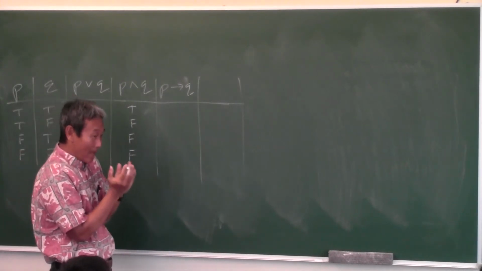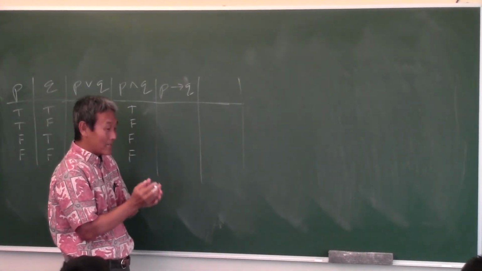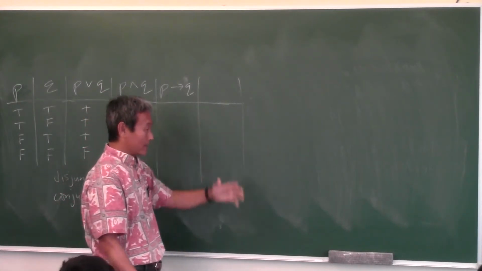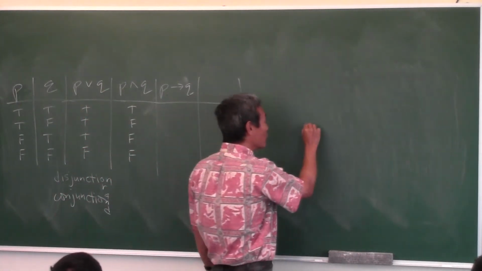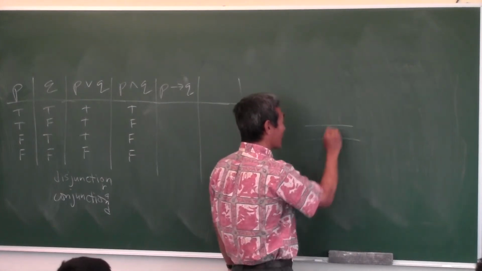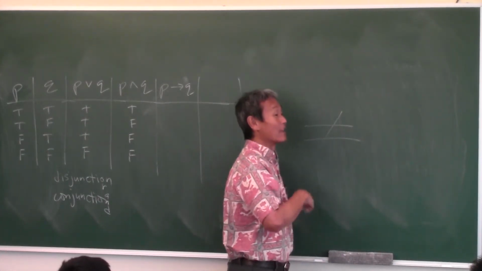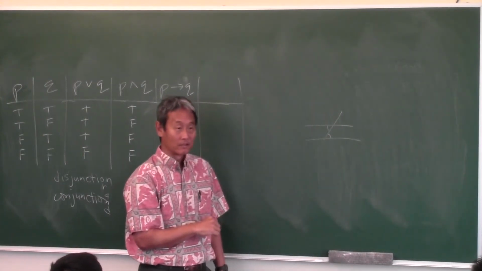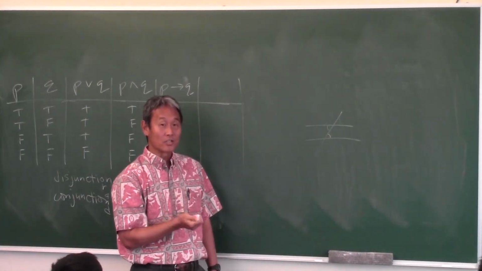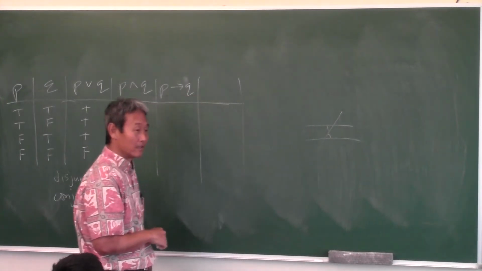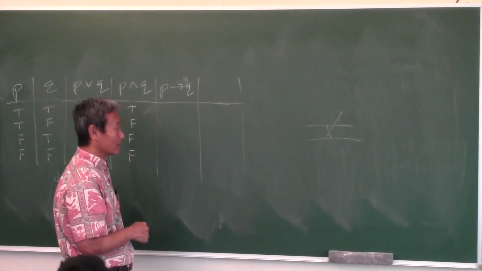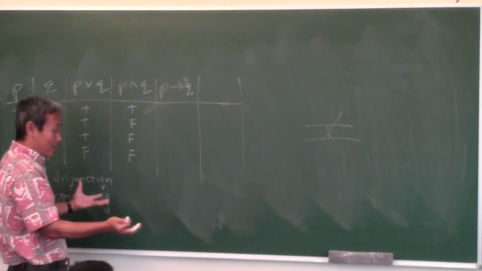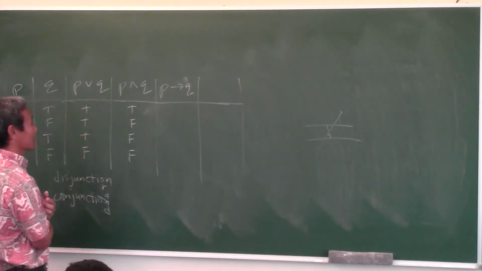In fact, when you read mathematics books, anytime you're given a theorem, it's probably going to be a conditional statement. Okay, let's go back to geometry. If two parallel lines are cut by a third line, then the alternate interior angles are congruent. That's called a conditional statement. Does that sound familiar? So when you read math books, a theorem will probably be a conditional statement.